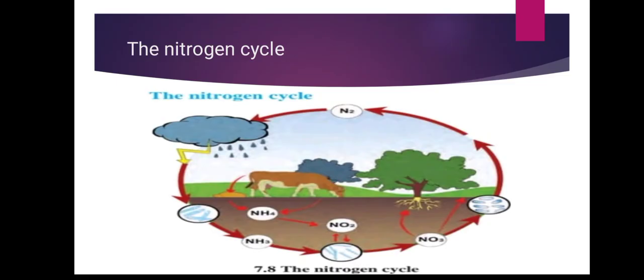The circulation and recycling of nitrogen gas into the form of different compounds through various biotic and abiotic processes in nature is called the nitrogen cycle. Very good.